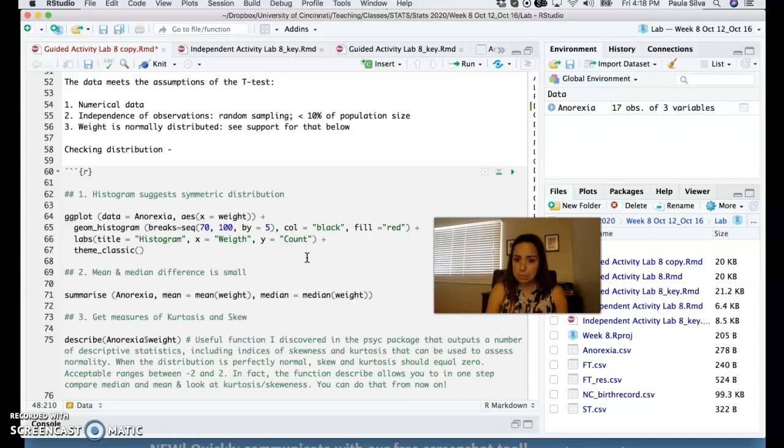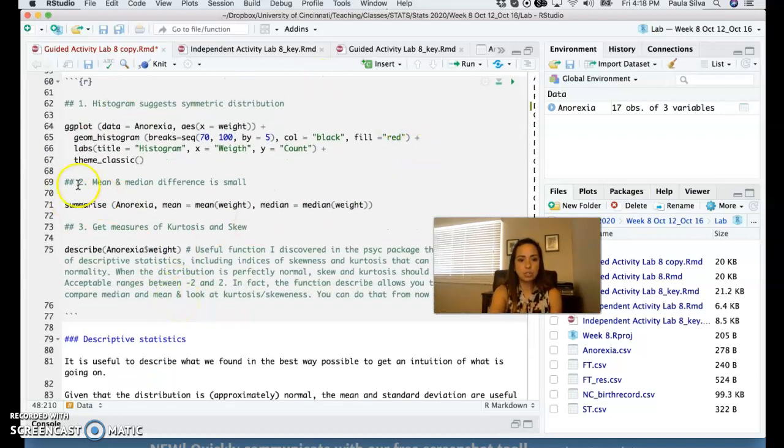Because the sample size is small, the histograms don't always look very nice, and they're not so useful to look at the distribution when the sample sizes are too small. So I will identify some other ways we can double check whether the distribution can be considered reasonably normal.